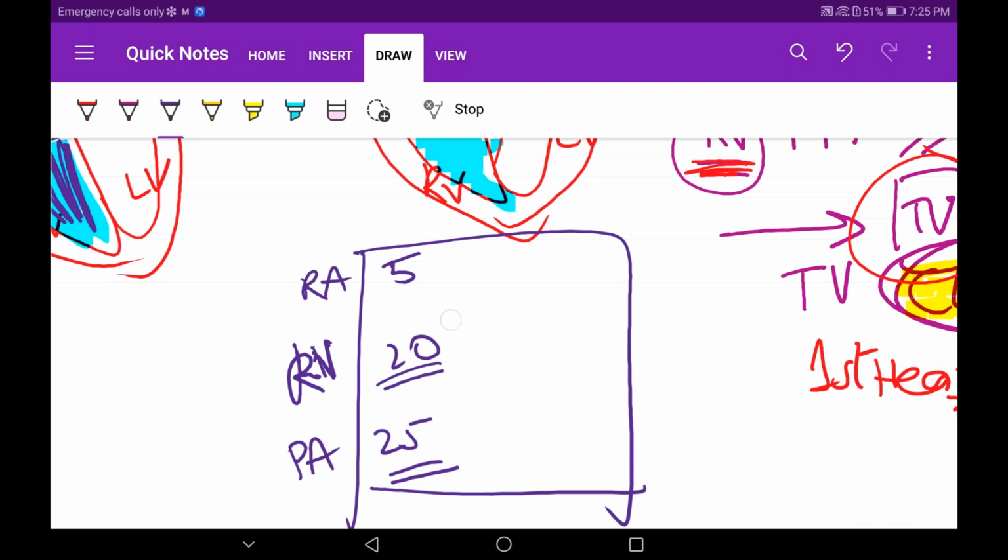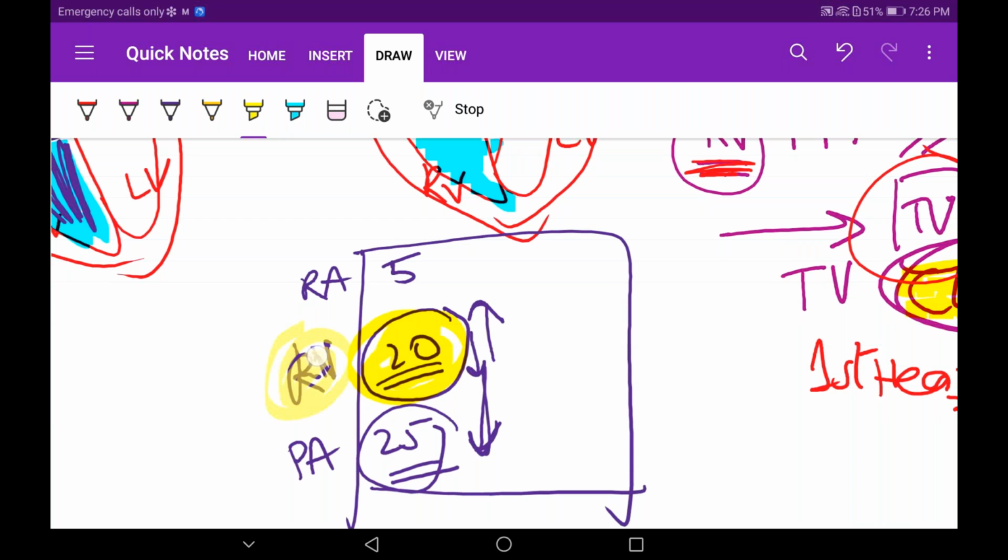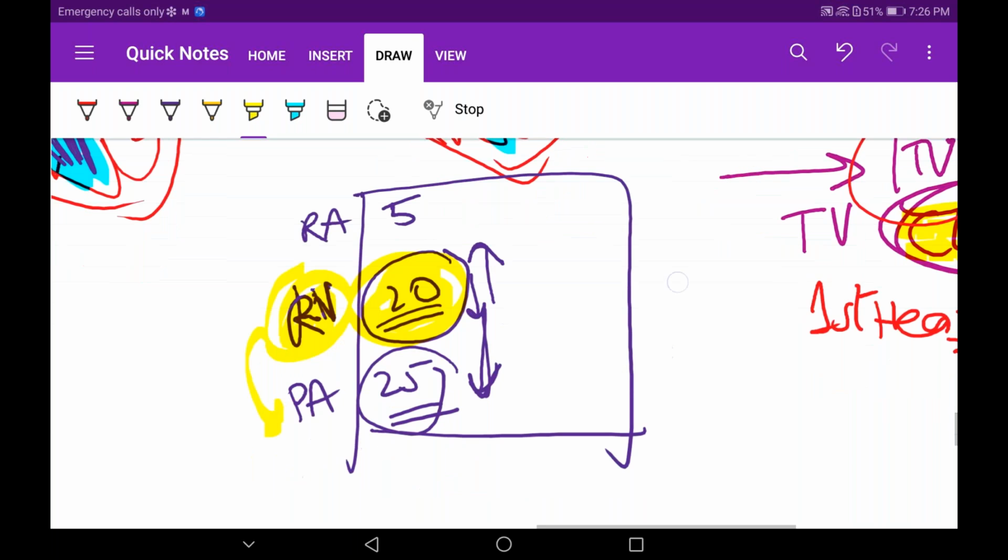So what is happening now? The right ventricle's pressure is lesser when compared to the pulmonary artery. So blood will not flow into the pulmonary artery, but we want the blood to pump into the pulmonary artery. So what do we want? What can we do? We can increase this pressure. We can increase this pressure, na? That's because we want the right ventricle's blood to enter into the pulmonary artery. So what is happening now? What is happening in this diagram?